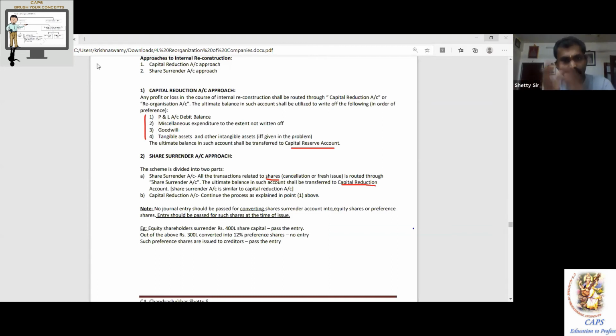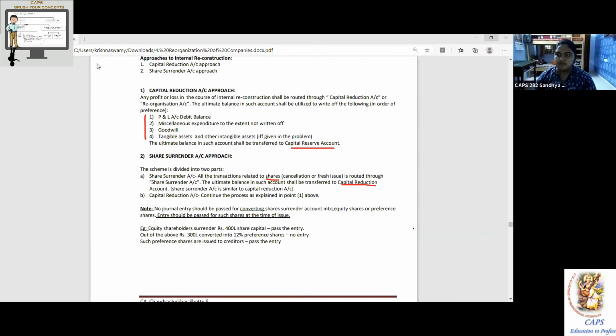So you have to take that capital reduction account and cut it, each way. Whenever there is a share related transaction, route it to an account called share surrender account. The balance is transferred to capital reduction account. From there, continue the same process I said. Ultimately, the balance of the capital reduction account is transferred to capital reserve account.